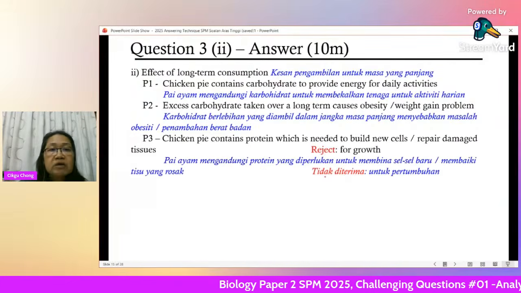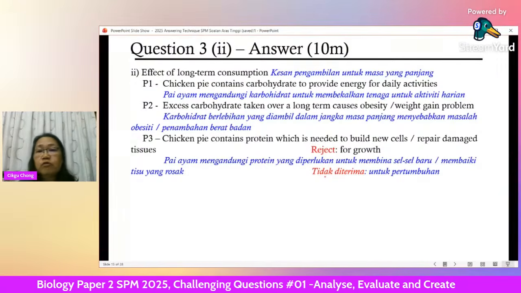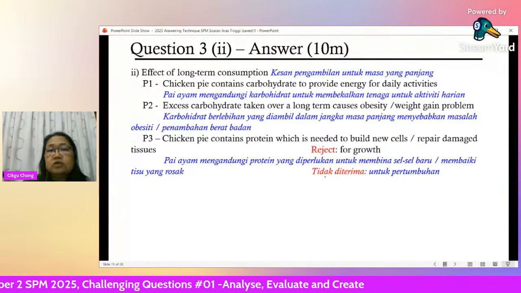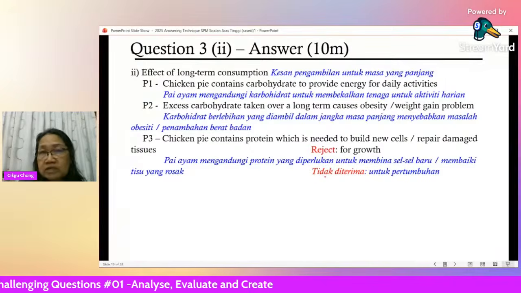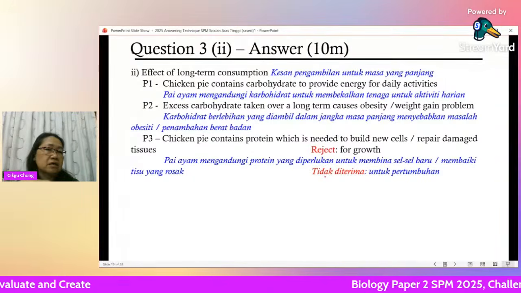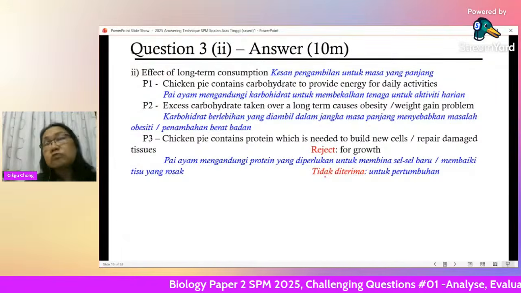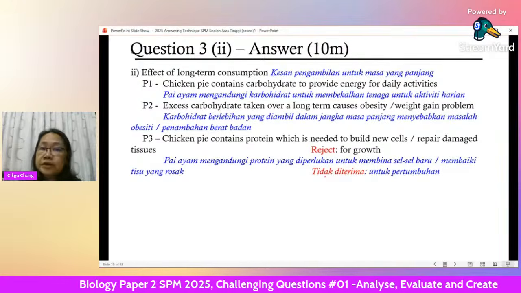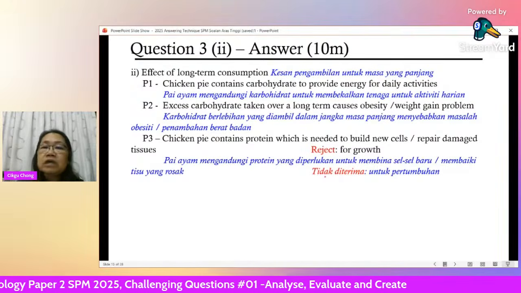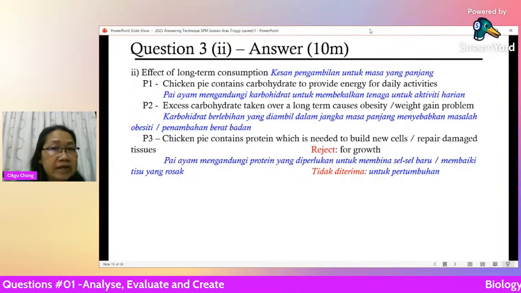And chicken pie contains protein, which is needed to build new cells or repair damaged tissues. So this one, you now talk about the next one, protein. Talk about function. Now we reject 'for growth'. Any idea why we don't recommend you to say growth here? We don't recommend that you say 'for growth' for this point.